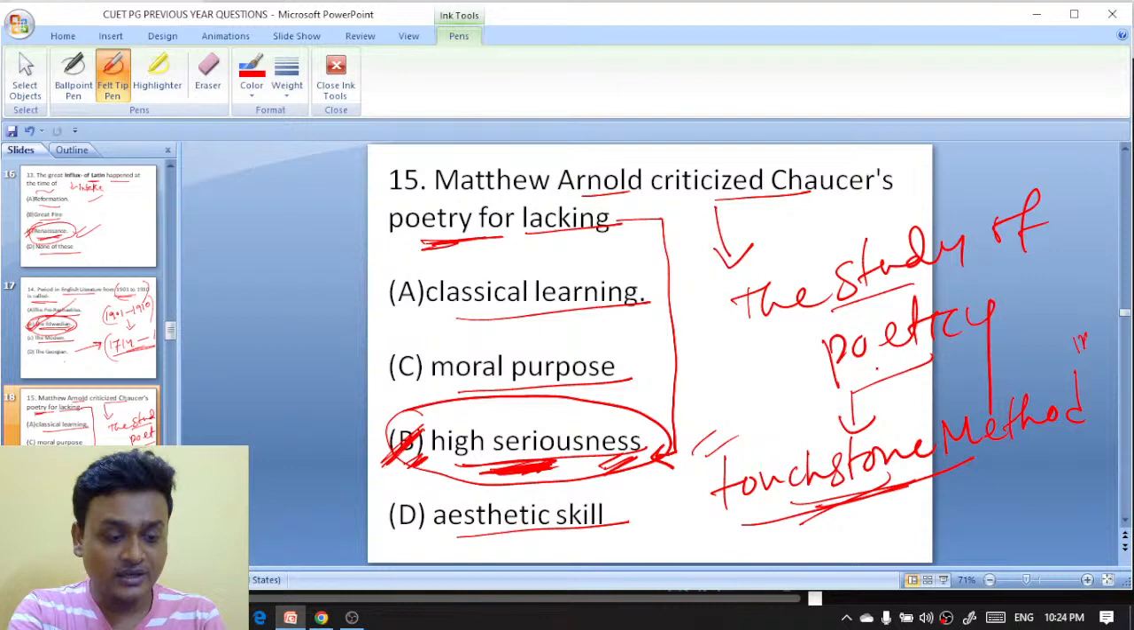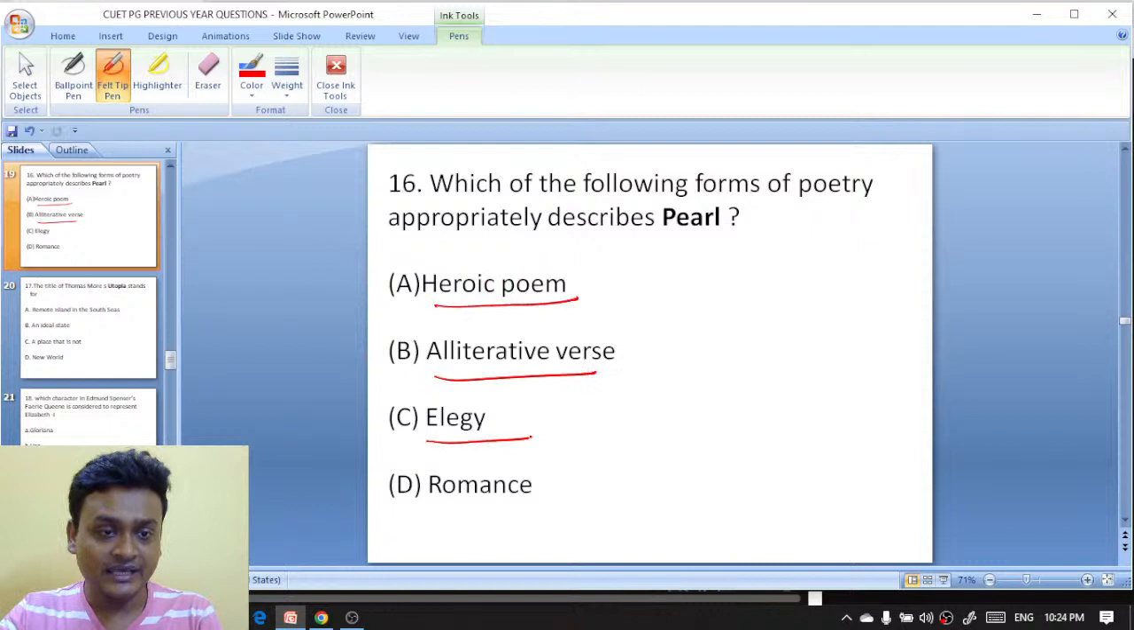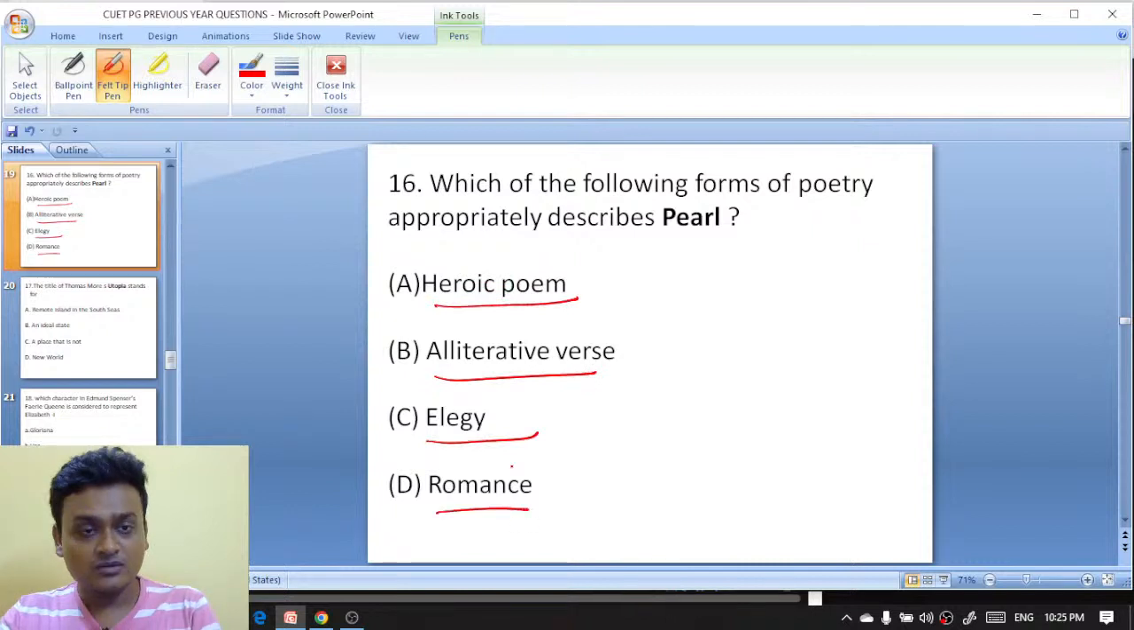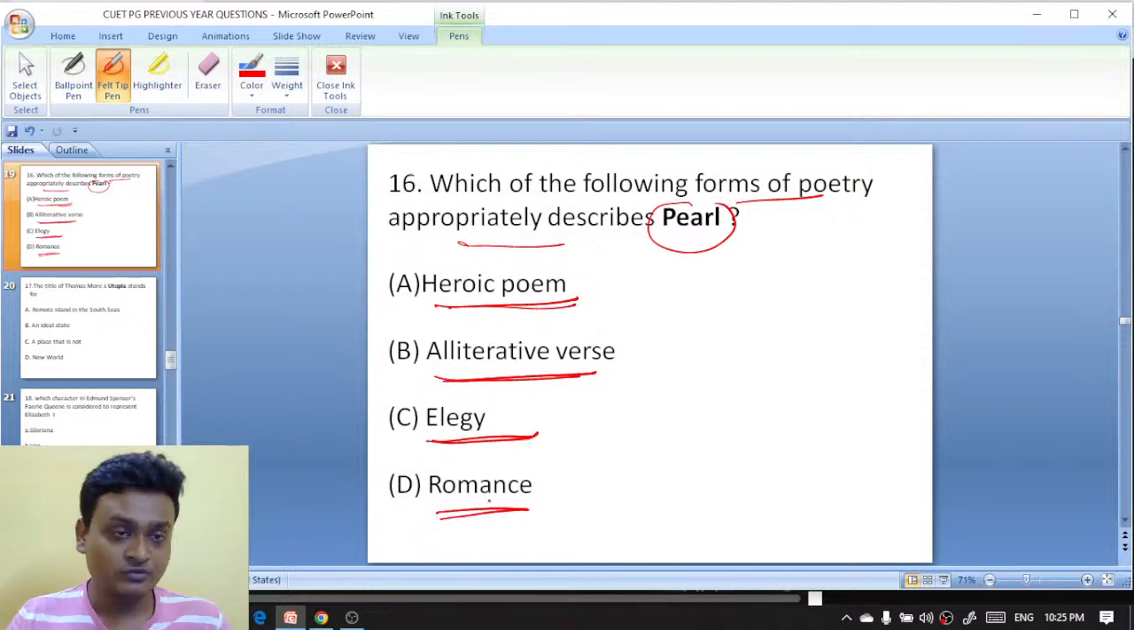Moving ahead to question number 16. Which of the following forms of poetry appropriately describes Pearl? What kind of poem is Pearl? It's a heroic poem, an alliterative verse, an elegy, a romance. What would be the right answer here?